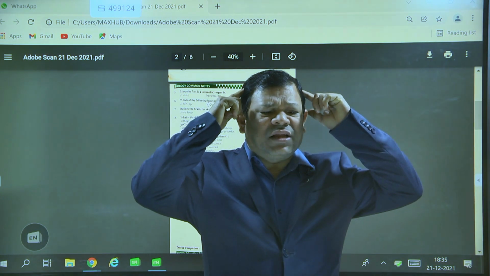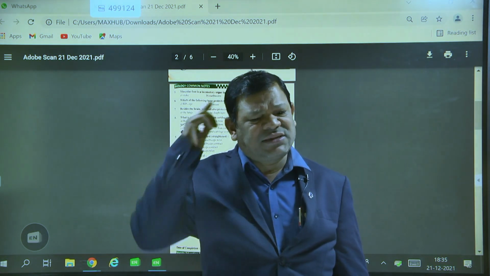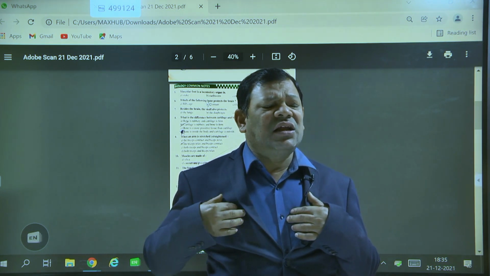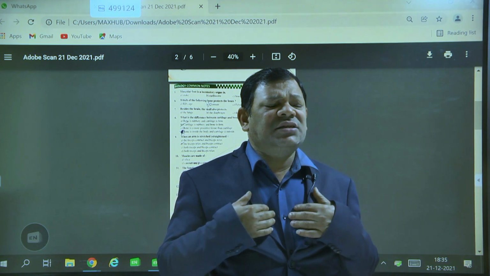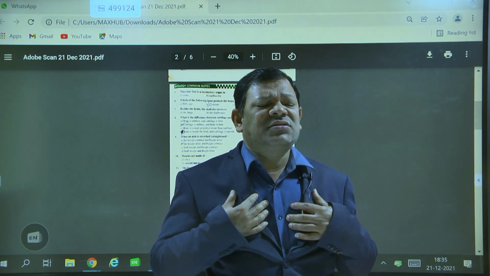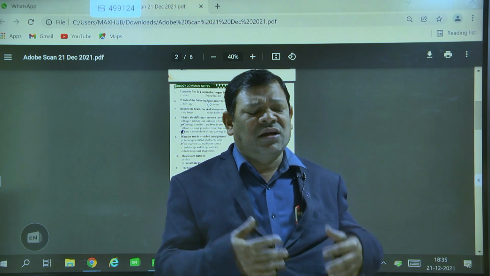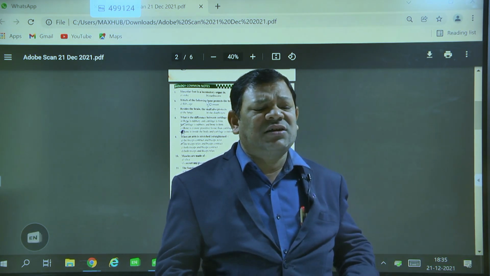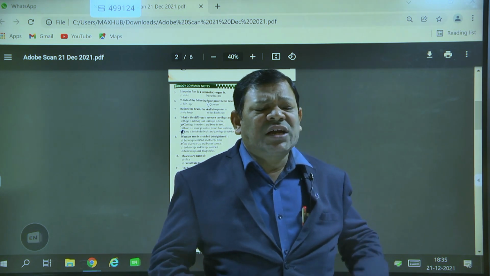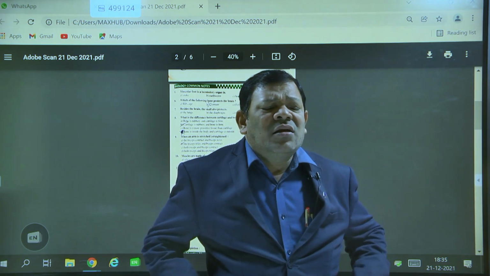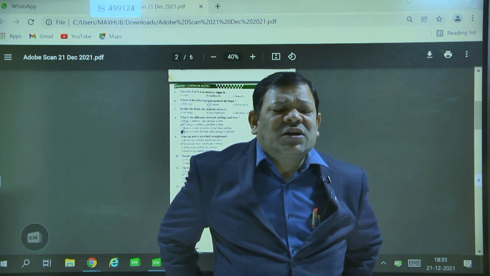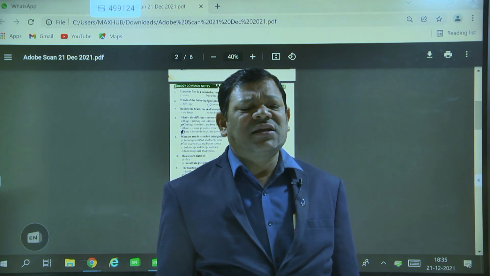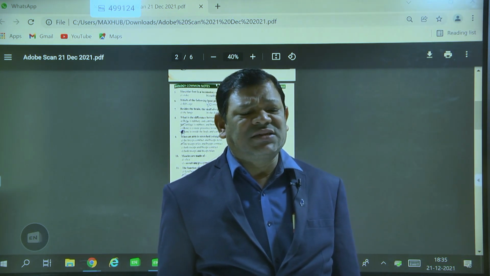The brain is located in the head region. In the chest cavity, on the left side, the heart is located. On either side of the chest cavity, one lung is present. The stomach is present in the abdomen, below the diaphragm, on the left side. The kidneys are present in the abdomen, just behind the vertebral column, one pair of kidneys. Kidneys are the main important part of the excretory system.